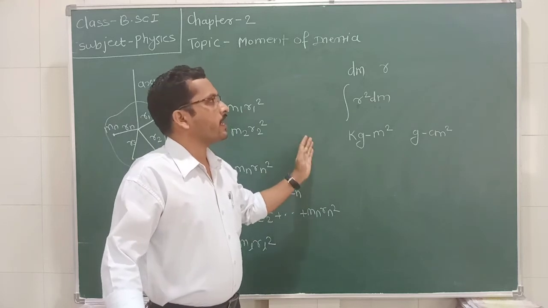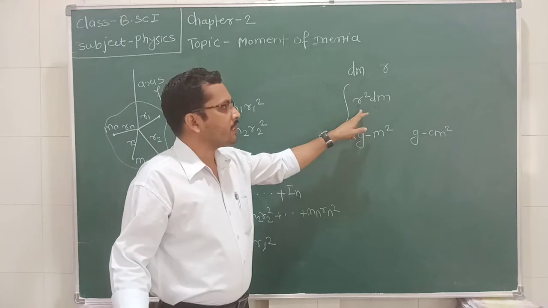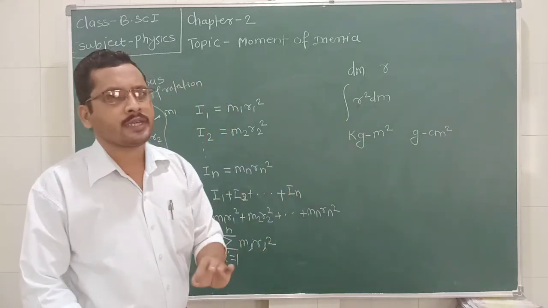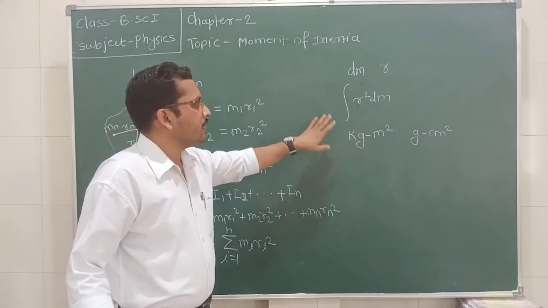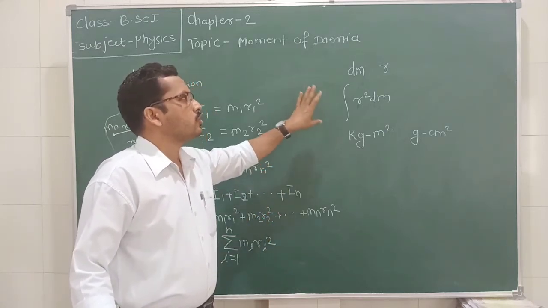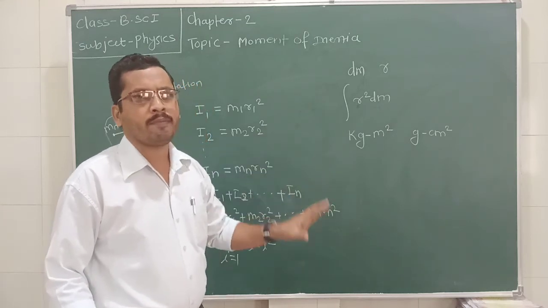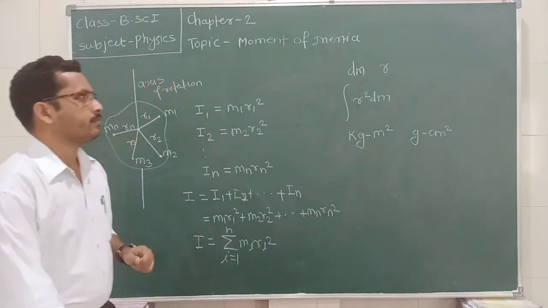For calculating the moment of inertia of a regular body, we use this integration sign because we consider that in a regular shape body there is an equal distribution of mass. So we use this integration sign while finding the moment of inertia of a different shaped body. Okay, so this is the moment of inertia.